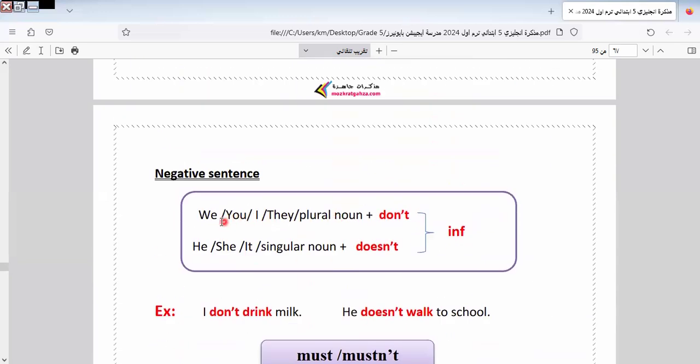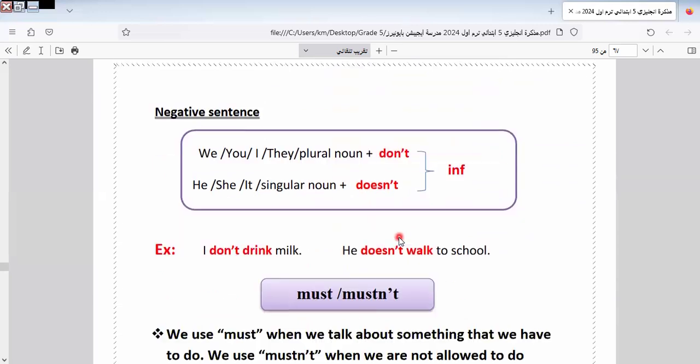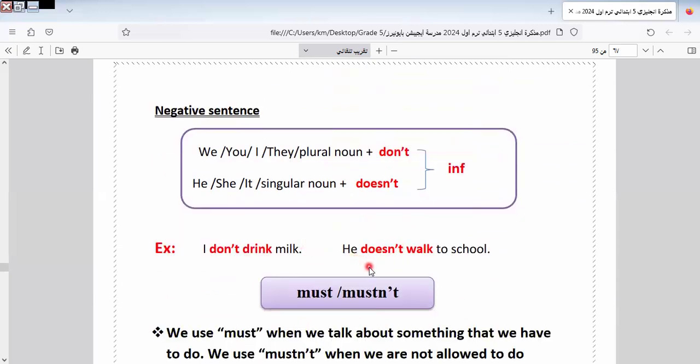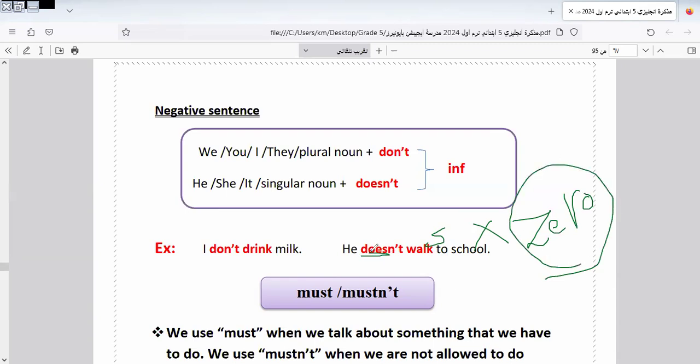Here we have we, do, they, plural noun plus don't, and here now doesn't. As we told you before, when we put don't or doesn't, it can have a problem. Why? Because you can't put the verb having S in the plural, but in the singular we have S. So if we put doesn't, it replaces S, like this: doesn't walk. Don't say doesn't walks. If you say this in the exam, it's wrong. Take 0. I will repeat it more and more times so you don't do it. Why? Because as we told you, doesn't replaces what?